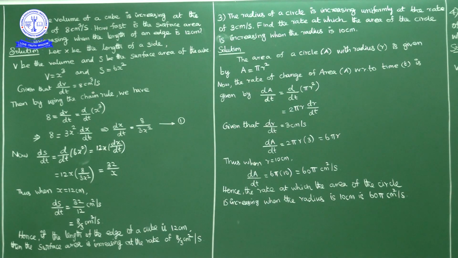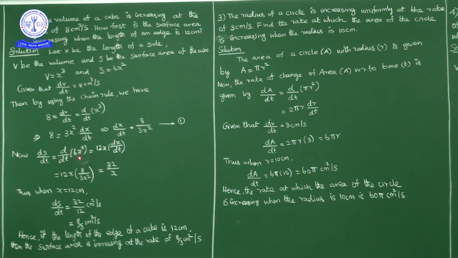Okay, what we have to find? We have to find rate change in surface area, how fast surface area is increasing. Surface area is 6x square. Now rate of change of surface area, dS by dt, is equal to d by dt of 6x square.